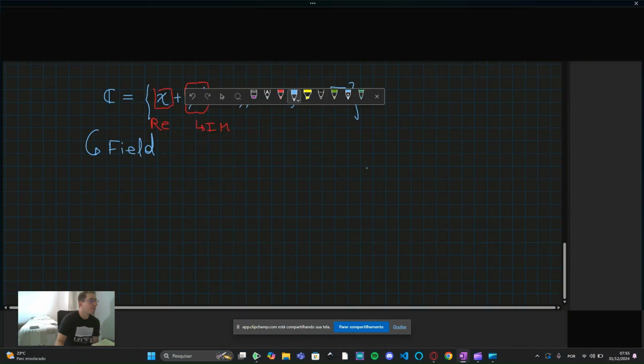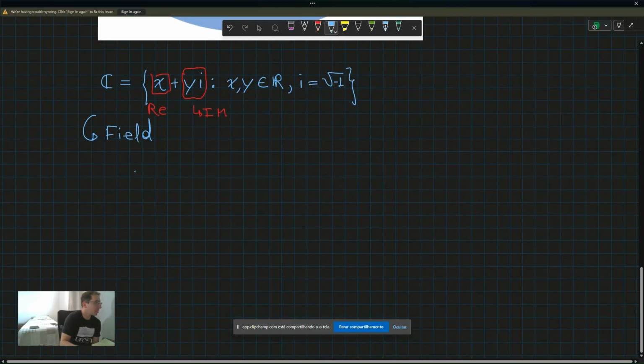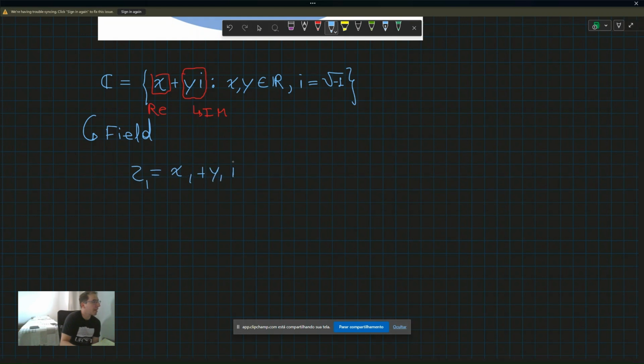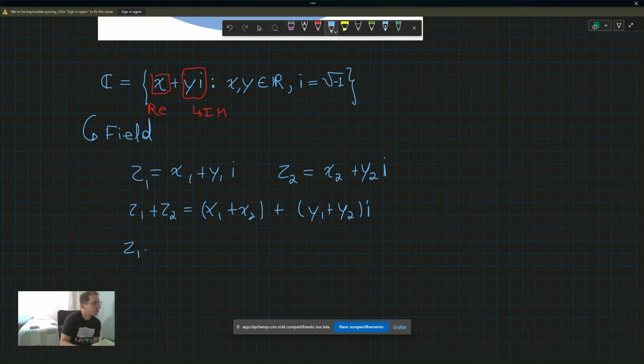If we get a complex number of the form z1 equals x1 plus y1i, and z2 equals x2 plus y2i, and we do the basic operations with these numbers, like a sum of these two numbers, or a product of these two numbers.